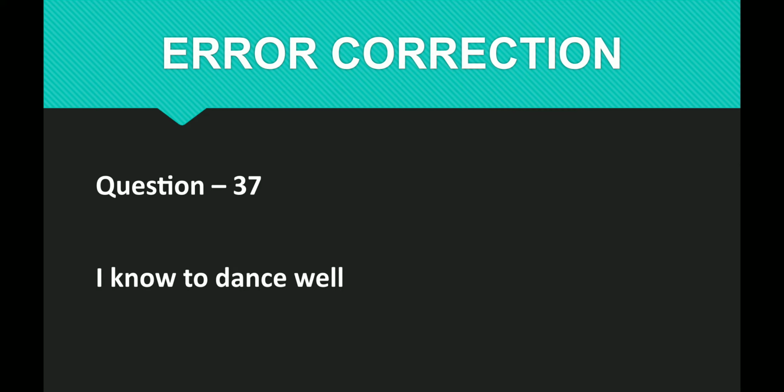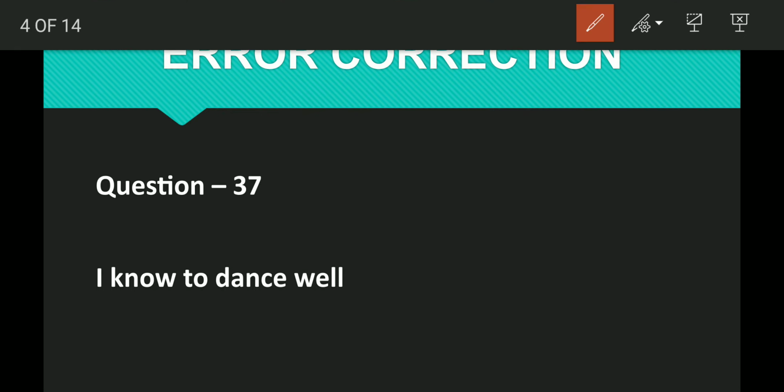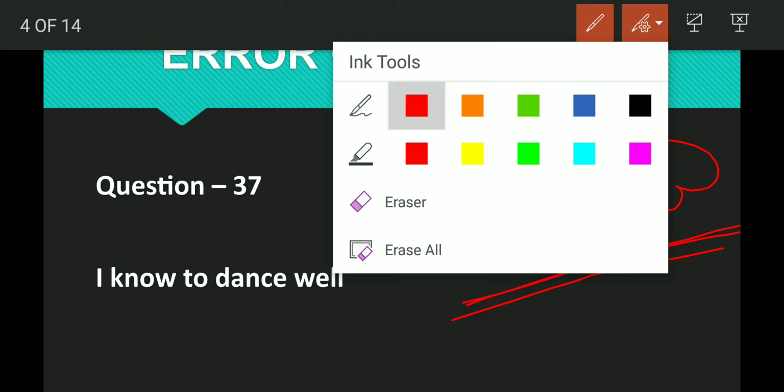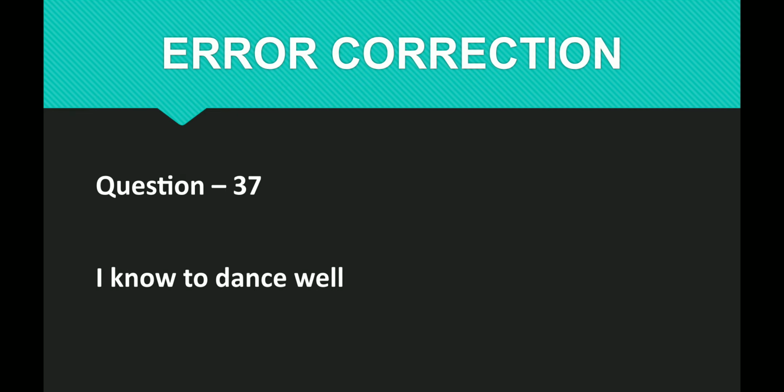Question number 37. I know to dance well. Friends, this is very important. If you know the rule of know, then you can solve this question. If you do not know the rule of the word know, do remember this is very, very important. Know is the word, it has 4 rules. Could you imagine that? Only the word know has 4 rules. In English, you have to master them. Make all the rules, write all the rules, revise all the rules. All right, we'll move forward. So what is the rule? We will check.